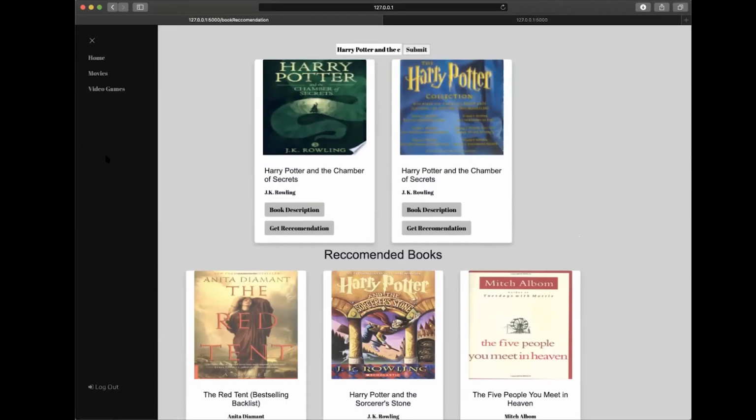And this app and website is basically for anyone that has read a book or anyone that's trying to get into books, because sometimes you just need a place to start, and this could be that place. Currently, I am working on implementing the same algorithm for movies and video games, and I hope to finish that by the end of the summer.